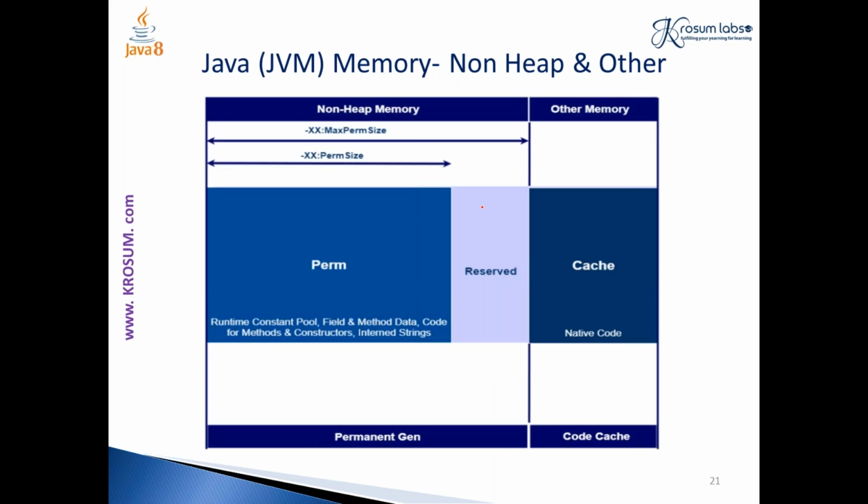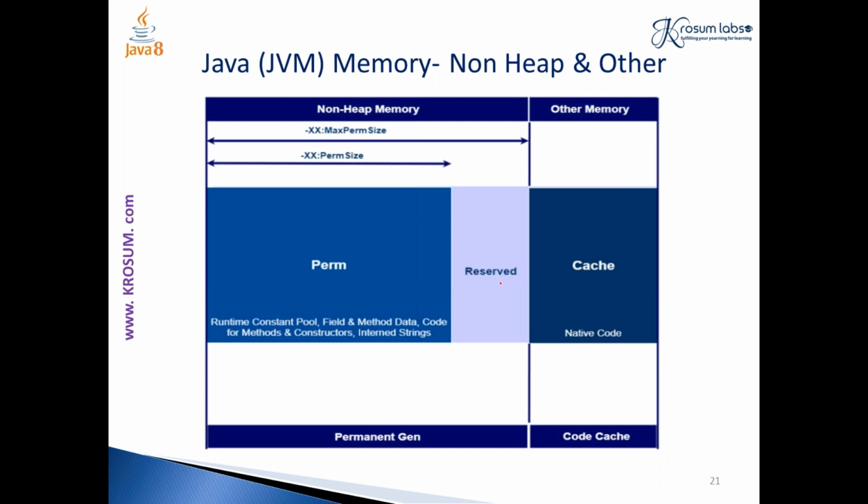So if you see this non-heap memory, this is the architecture which is available before Java 8, up to Java 7. So this non-heap memory is the one which contains all your metadata. Metadata, in the sense, is data about data. So it is like data about all your classes, all your objects, all your methods, everything else.